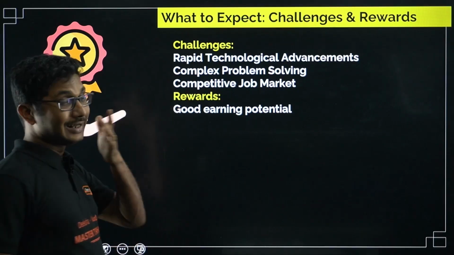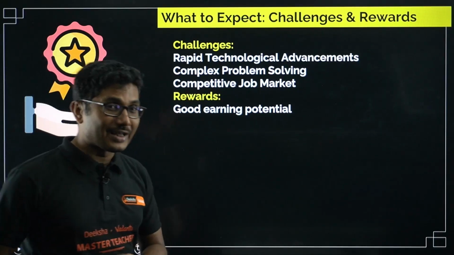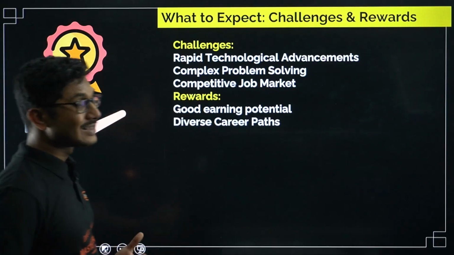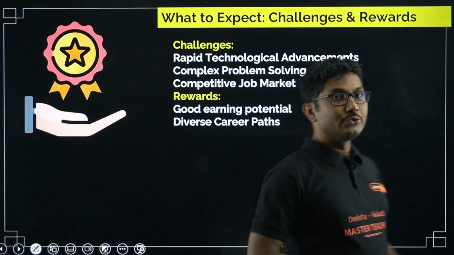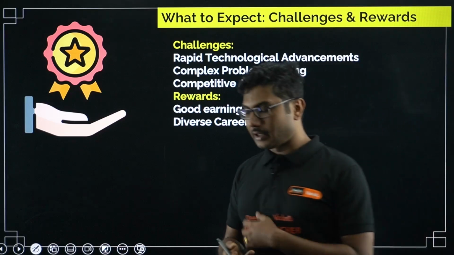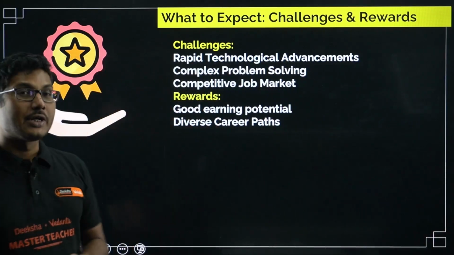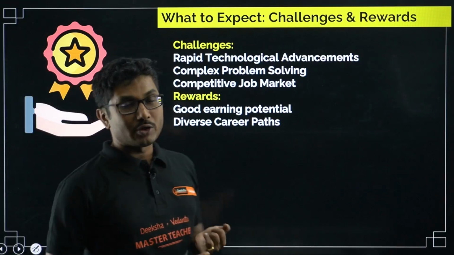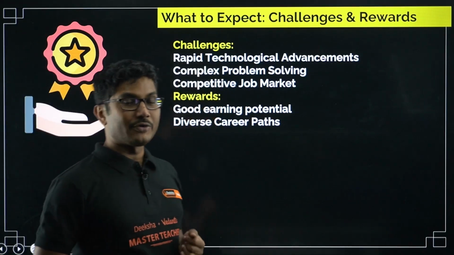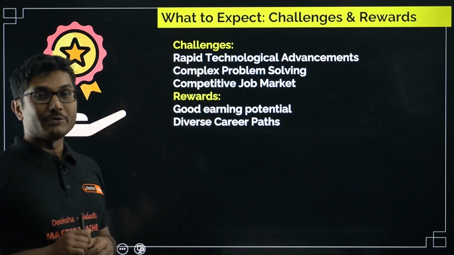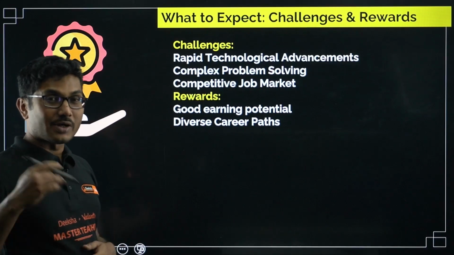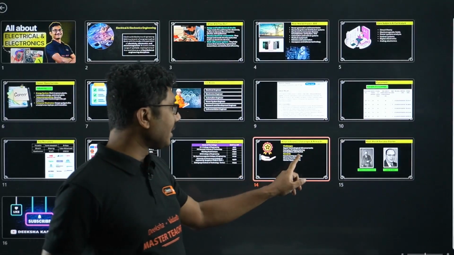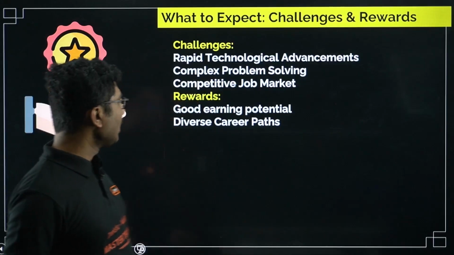Now what are the rewards? The salary package is very good compared to some of the other branches. Then diverse career paths, so you can choose based on your interest which path you want to take, whether you want to become only an electrical engineer, or an electronics engineer developing chips, or you want to go and work for some power station. These are the main parts that are very important, right?